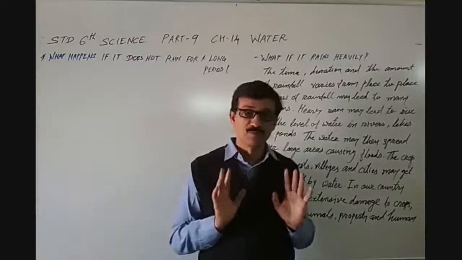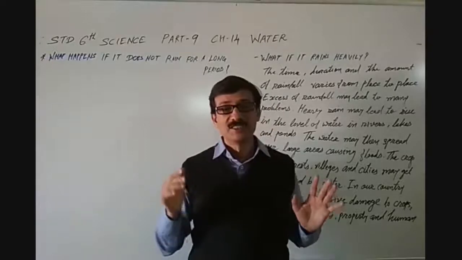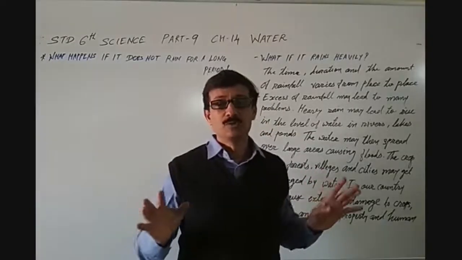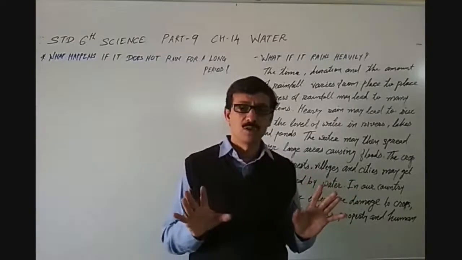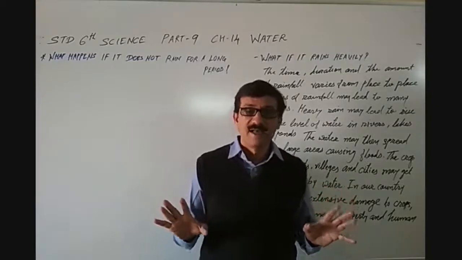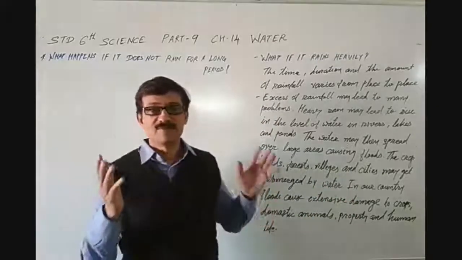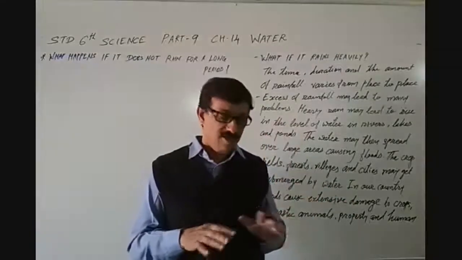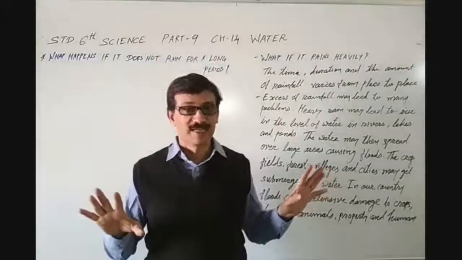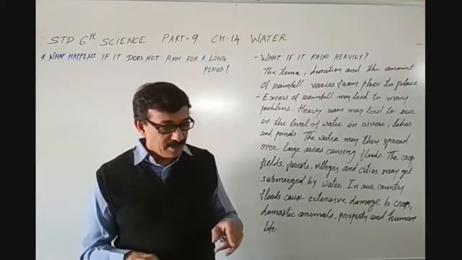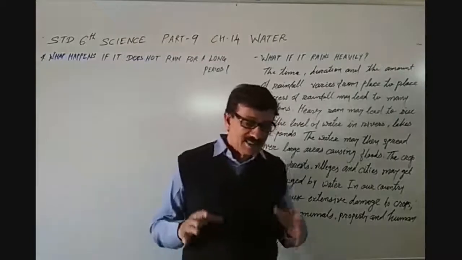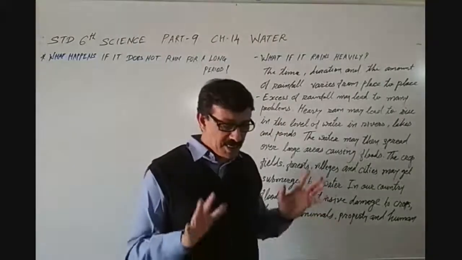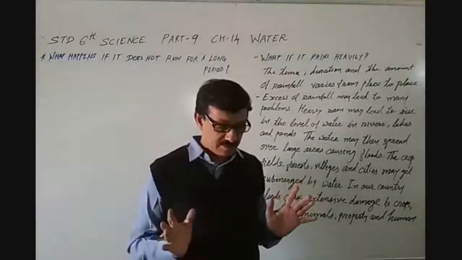That is also true. When there are too hot days in April, May, June, and then the rain comes, we get relief from the heat, isn't it?